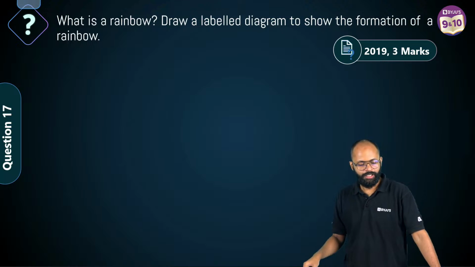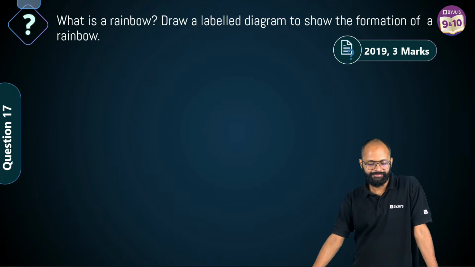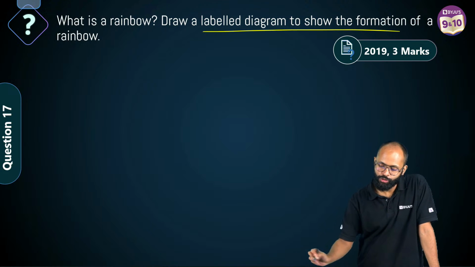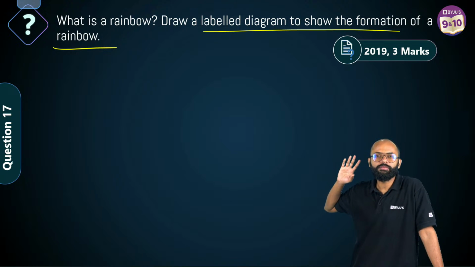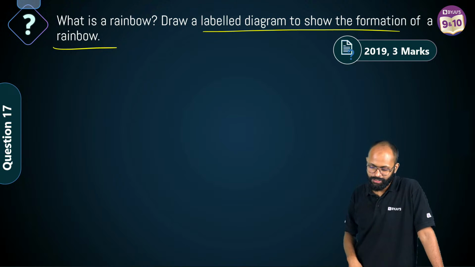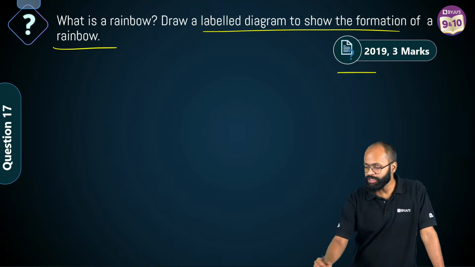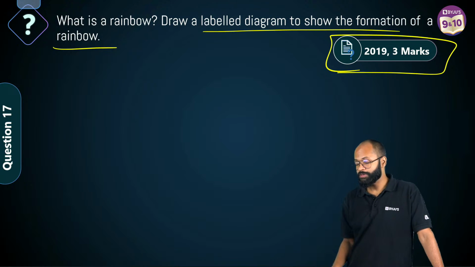Question number 17. What is a rainbow? इंद्रधनुष क्या होता है? What is a rainbow? Draw a labeled diagram to show the formation of a rainbow. पहली चीज, what is a rainbow? क्या होता है जी rainbow? क्या बोलोगे? Yes. 2019 3 marker question है ये.